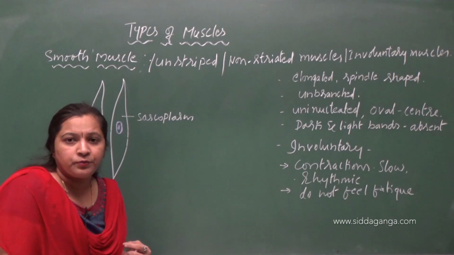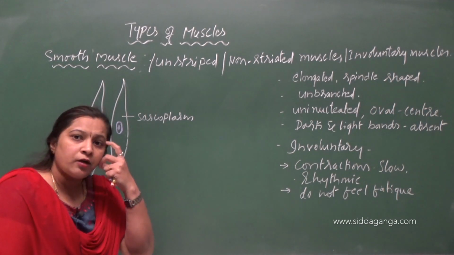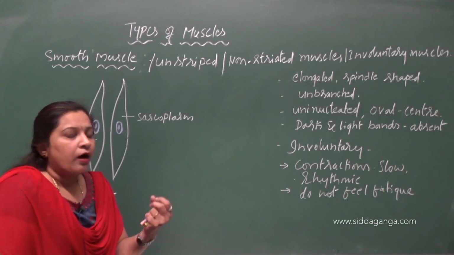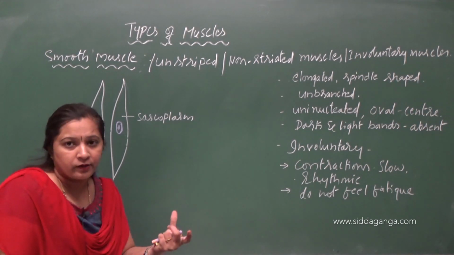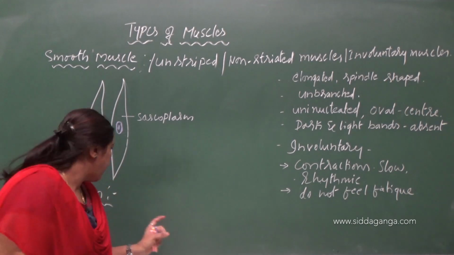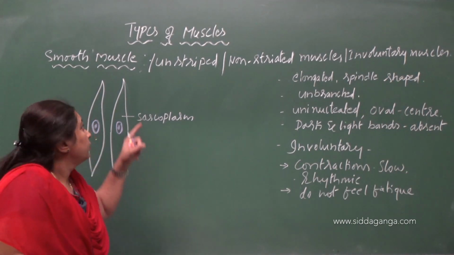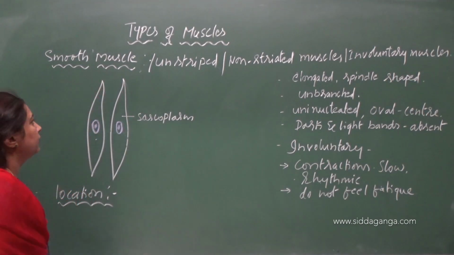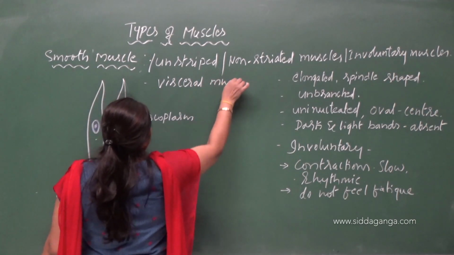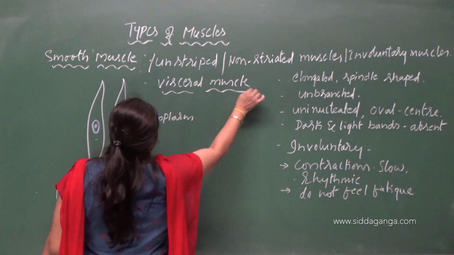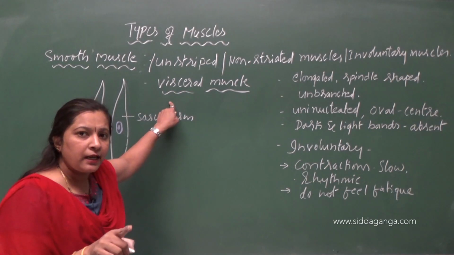Whatever hollow tubes, whatever hollow organs are present in our body, except, I am not talking about the heart here because the heart has a different type of muscle. The lining of such hollow organs and hollow tubes has which muscles? Smooth muscles. So that's why another name for smooth muscle is visceral muscle. They are also called visceral muscle because they are found lining the wall of hollow visceral organs.